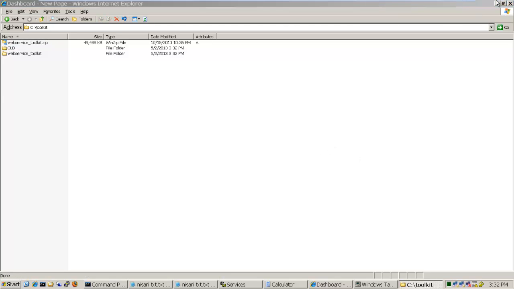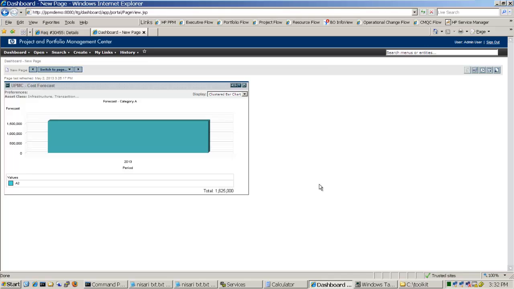And here I'll be just showing how to set up the web service toolkit, which is coming along with PPM 9.12, and how to create a sample web service program so that we can interact with the PPM over here. So here in this session, I have just logged into the virtual machine where I have PPM installed, PPM 9.12, and I have it running on port number 8080, and you can see the URL over here.